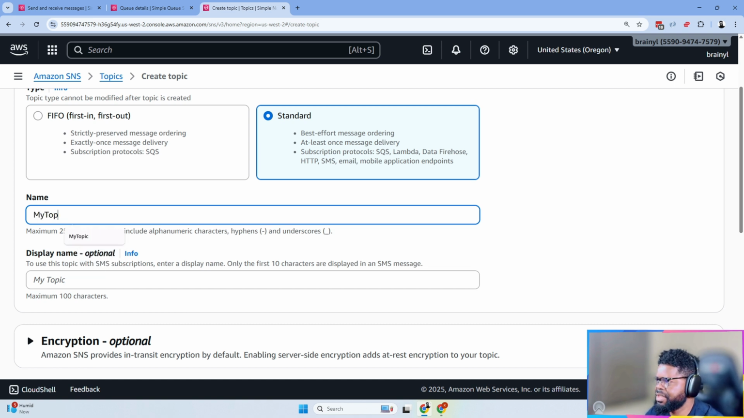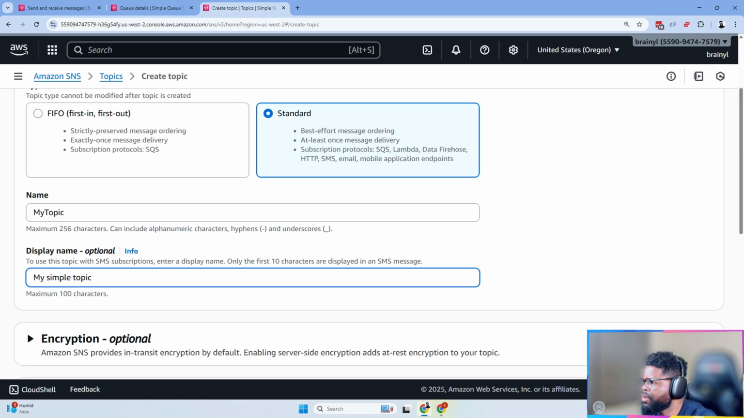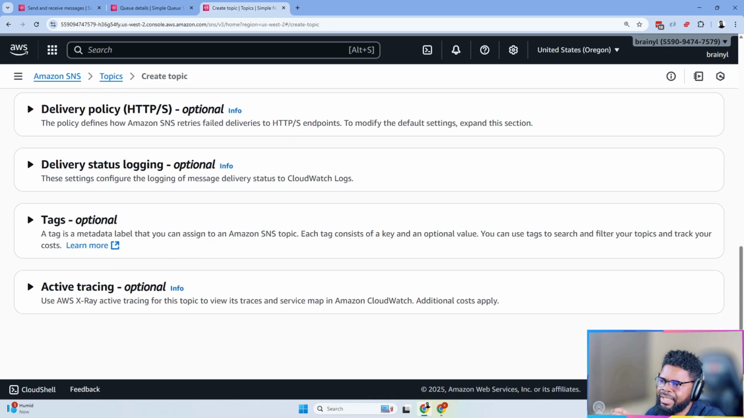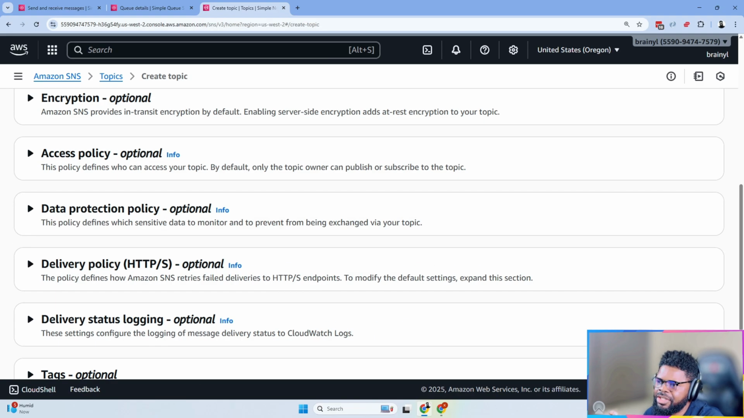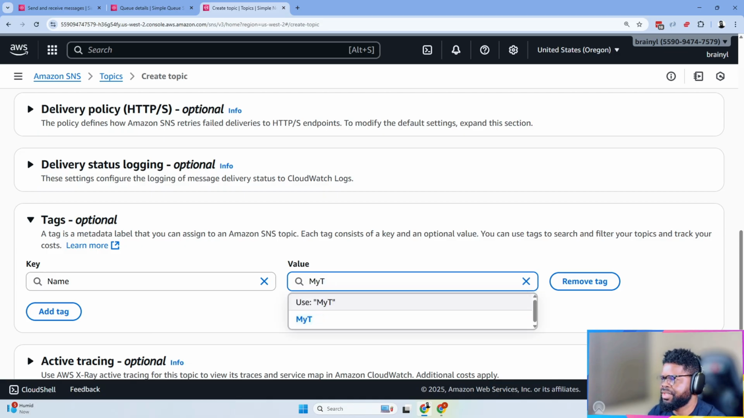I think you've seen me create topics so many times on this call, although this is the first time we're going to use it in the serverless pattern so that you see it. I'll call it my simple topic. Encryption is optional, access policy is optional, and delivery, all that nice stuff you can have, but it's not what I want to show here. But again, usually I encourage you to just start. Just make sure you're in the habit of tagging.